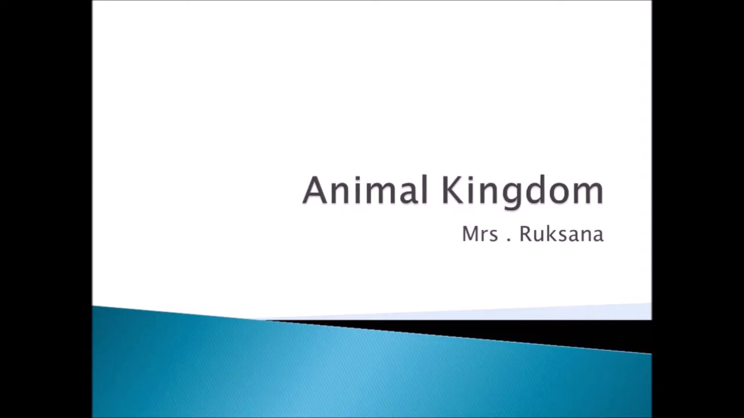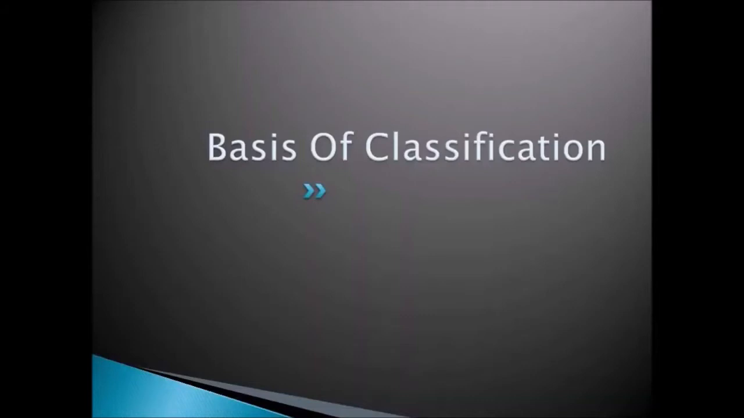In this lesson, you will be seeing in detail about animals, what types of organisms are included under animals, and what their characteristics are, and the divisions of the animal kingdom will be discussed. So first we are going to see the basis of classification. Why we are classifying all the organisms, and on what basis, what is the criteria for classifying the organisms, will be seen in the coming slides.